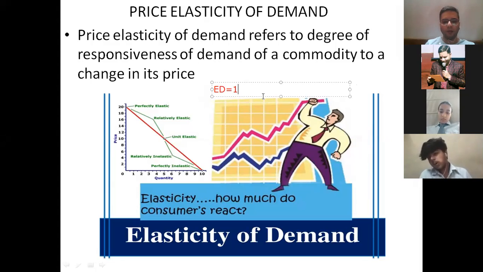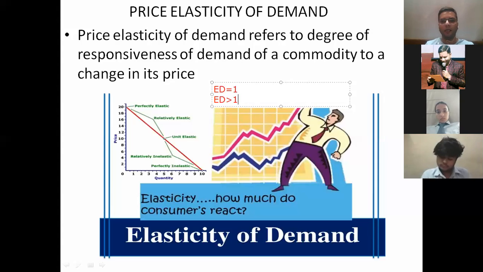Then there comes the next point, which is ED more than 1. Now, what is ED more than 1? I told you yesterday, ED more than 1 means elasticity of demand is more than unity. That means the percentage change in demand is more than the percentage change in price.